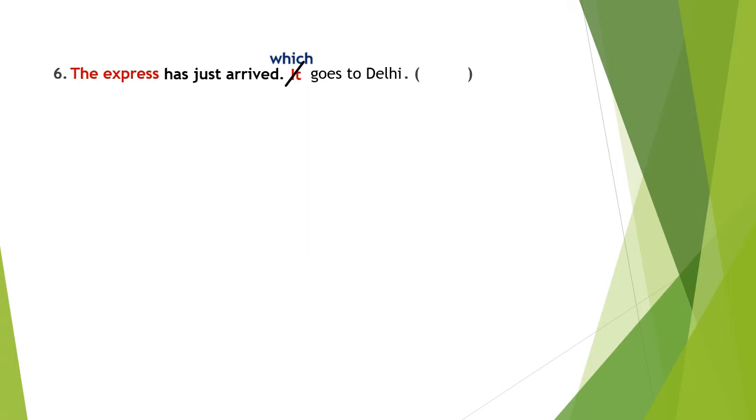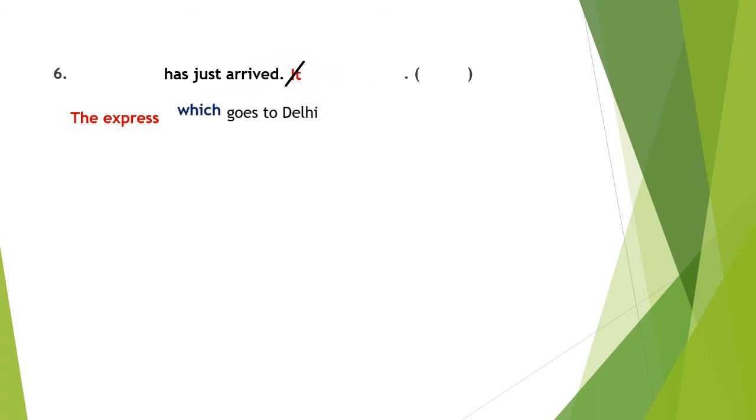If the sentences are equal, the second subject should be removed. Which is placed in place of the second subject. First we should write the first subject, the express, which goes to Delhi. The relative clause should be written after the first subject. Has just arrived is the predicate of the first sentence. It should be written after the relative clause. Now the answer is over. The express which goes to Delhi has just arrived.